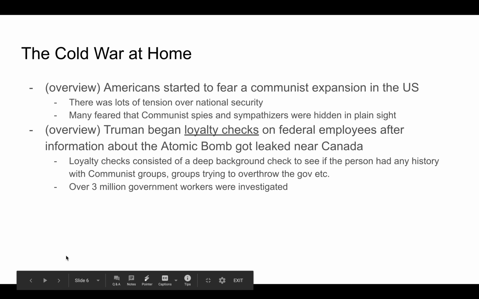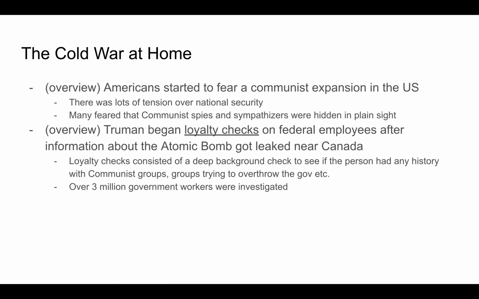The Cold War at home. Here's an overview. Americans started to fear communist expansion in the U.S. There was lots of tension over national security, and many feared that communist spies and sympathizers were hidden in plain sight. So, Truman began loyalty checks on federal employees after information about the atomic bomb got leaked. Loyalty checks consisted of a deep background check to see if the person had any history with communist groups or groups trying to overthrow the government. And in this period, over 3 million government workers were investigated.